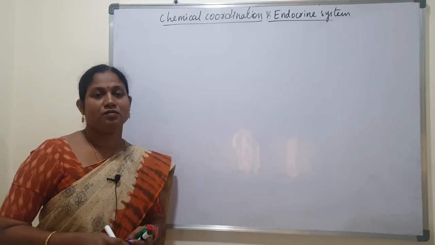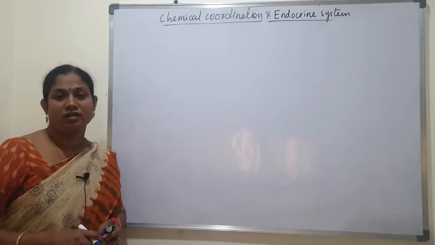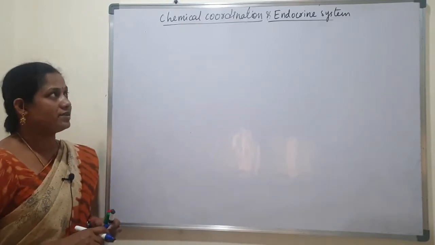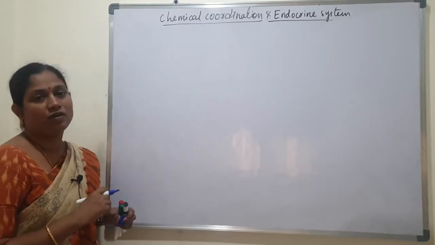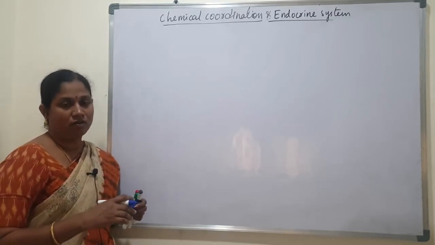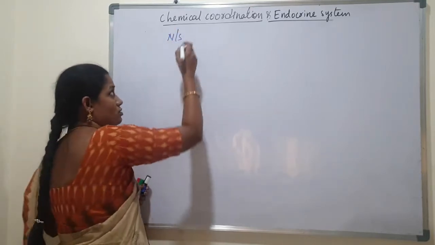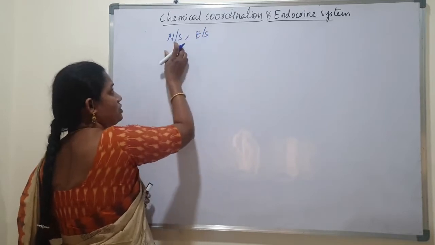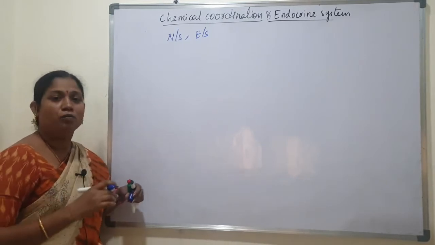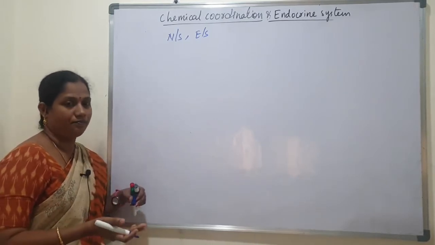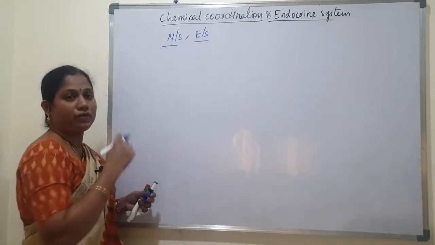Hello students, today I am going to teach a new chapter in human physiology, that is chemical coordination and endocrine system. Normally in our body, the nervous system regulates all our body functions, and the endocrine system also. So the nervous system and endocrine system together control and coordinate all body functions.